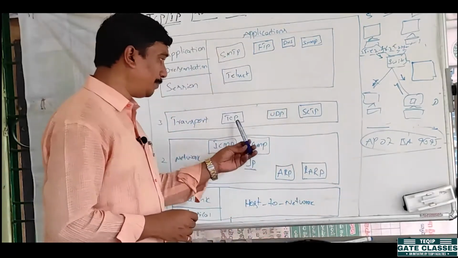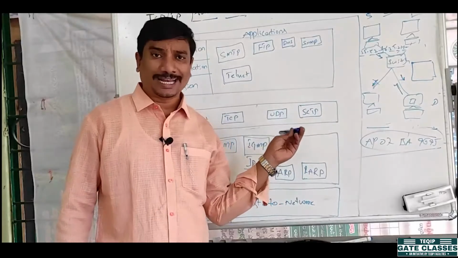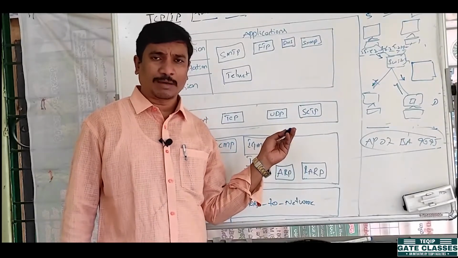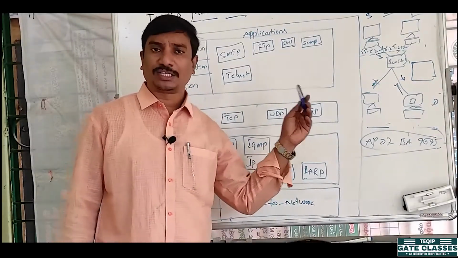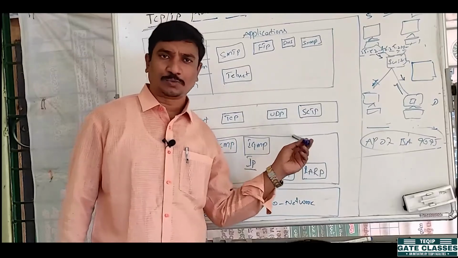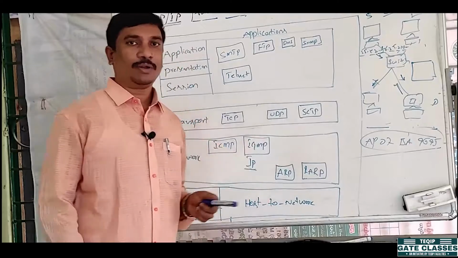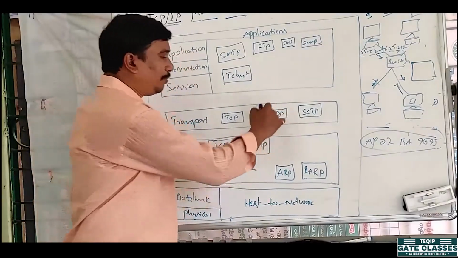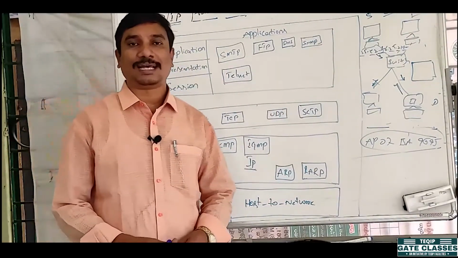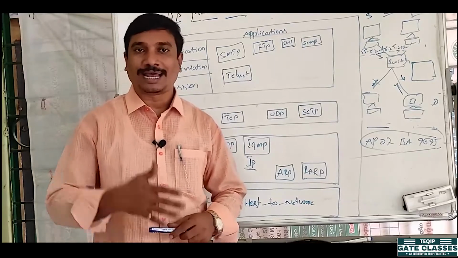So next one is UDP, user datagram protocol. It is also a connectionless protocol, which means it is an unreliable protocol. Whenever you remember this, UDP means it is an unreliable protocol.